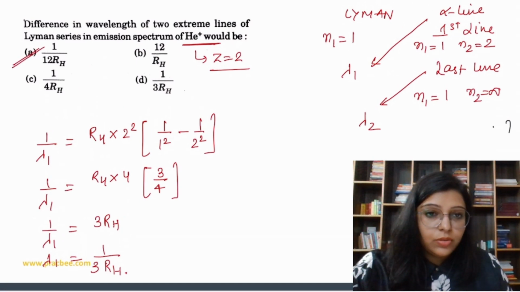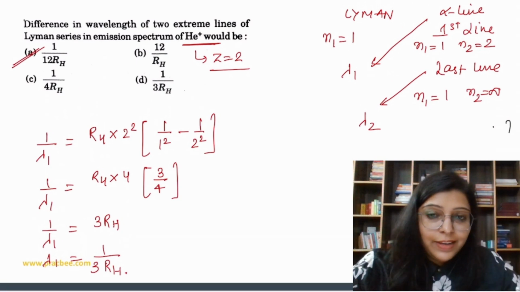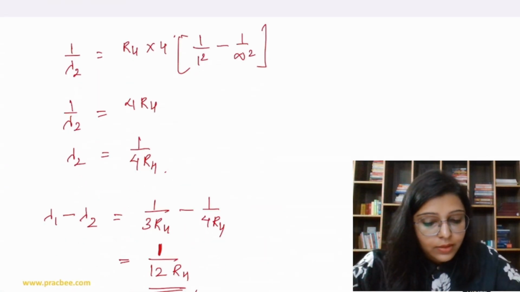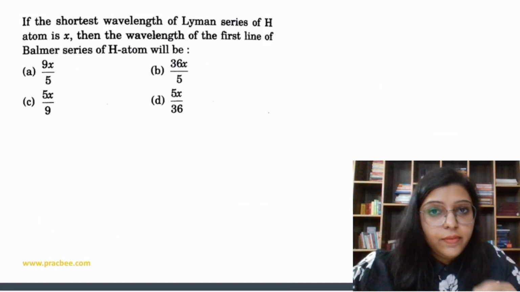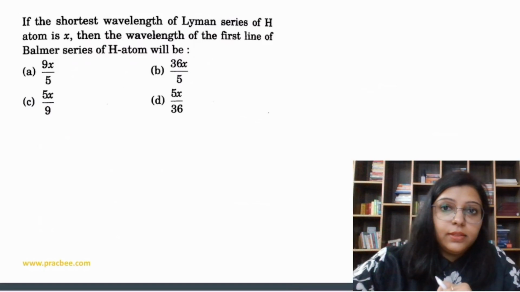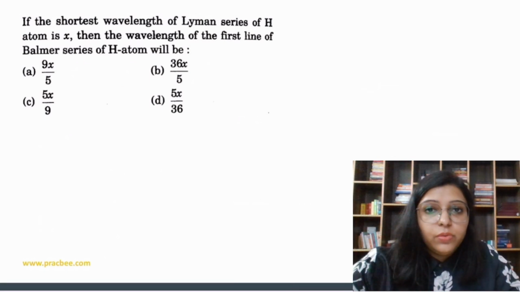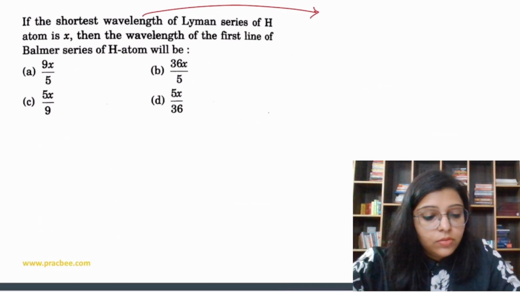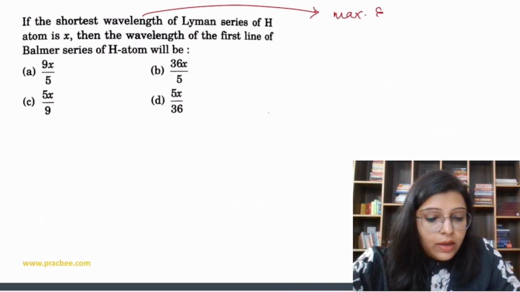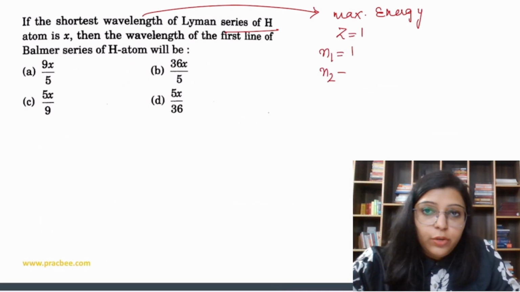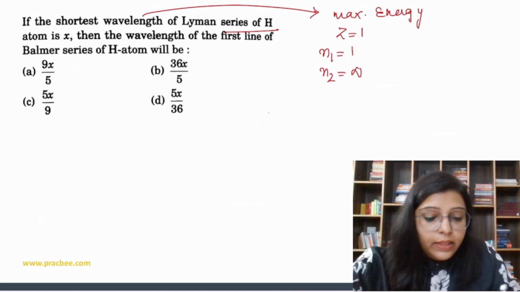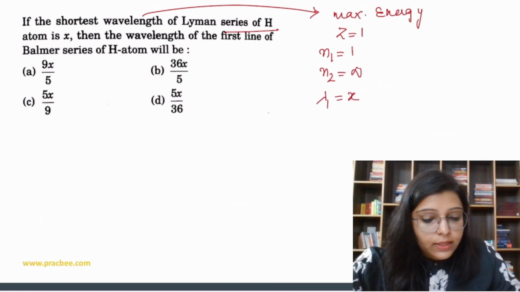Clear? Simple questions, completely based on formula. Let's do next question. If the shortest wavelength of Lyman series of hydrogen atom is X, then the wavelength of the first line of Balmer series of hydrogen atom will be. So what you need to do, shortest wavelength means maximum energy, and for hydrogen atom you have to take Z value as 1, N1 value 1 and N2 value infinity, right? And then wavelength it is given, so lambda 1 is x.